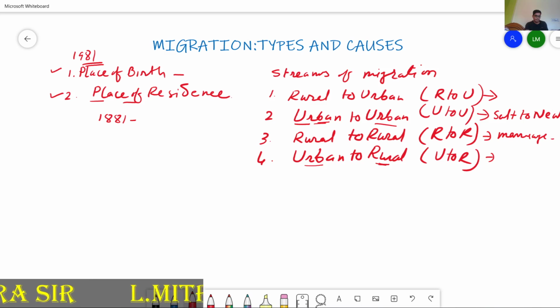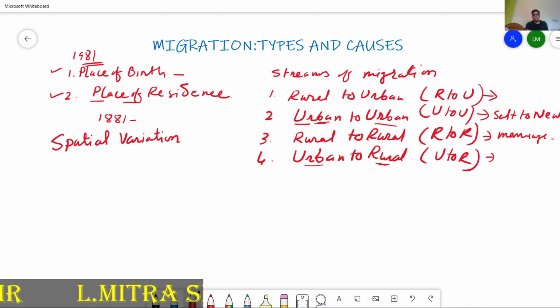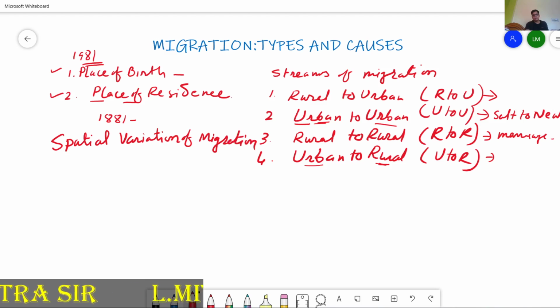The second thing in this chapter that we have to understand is the spatial variation of migration. Spatial variation of migration. What type of?